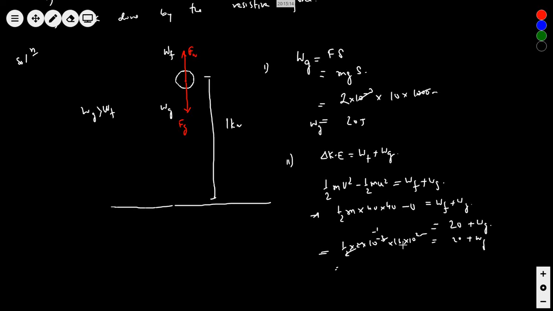So 1.6, then minus 20 plus 1.6 gives minus 18.4 joules. This is the work done by friction, not gravity.